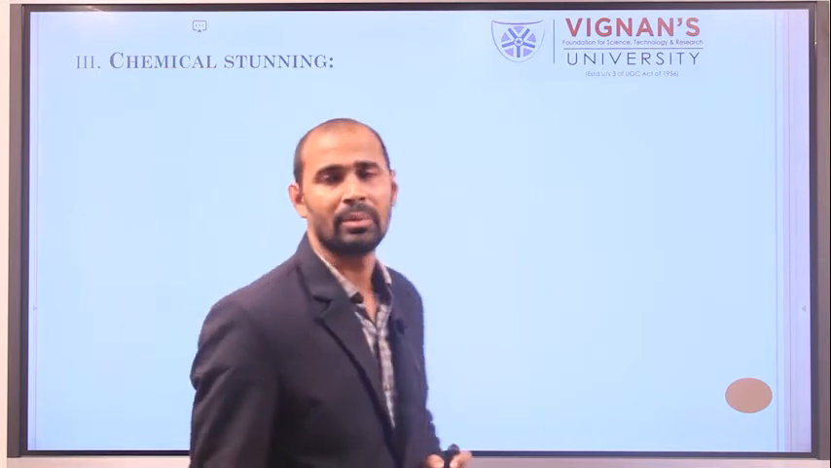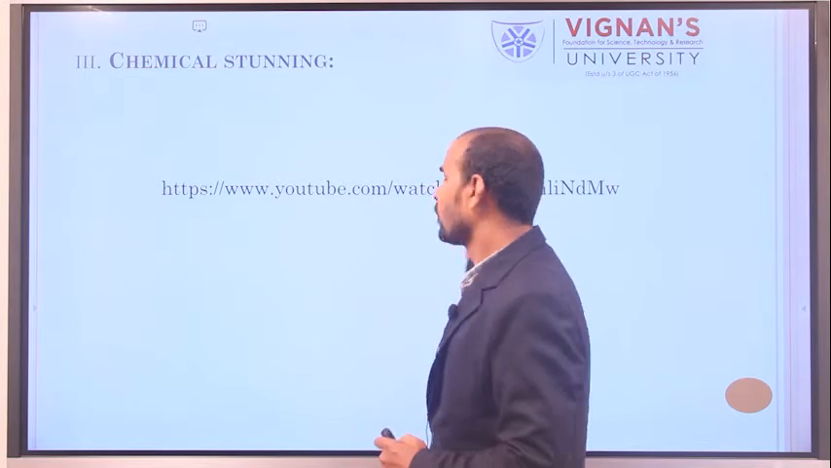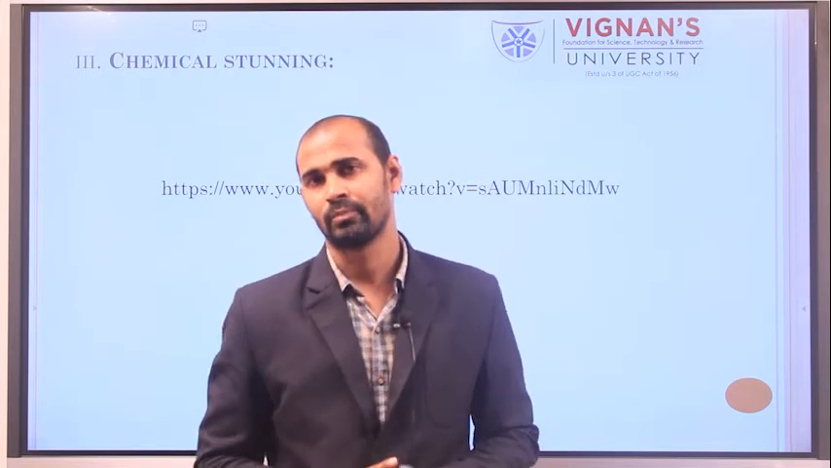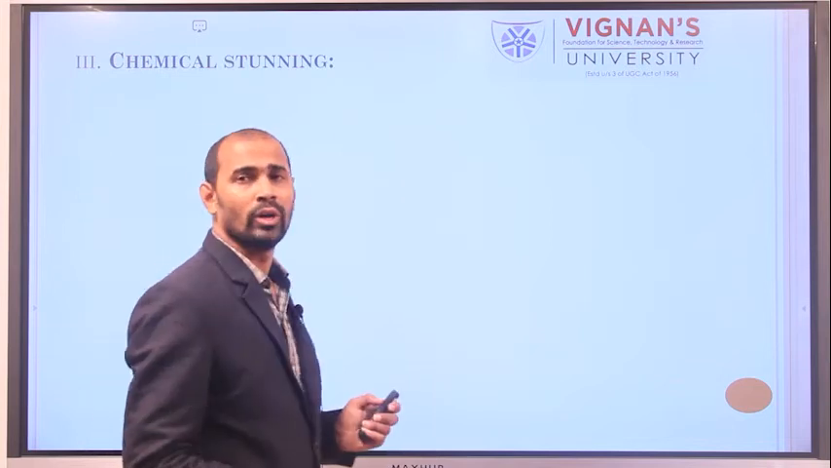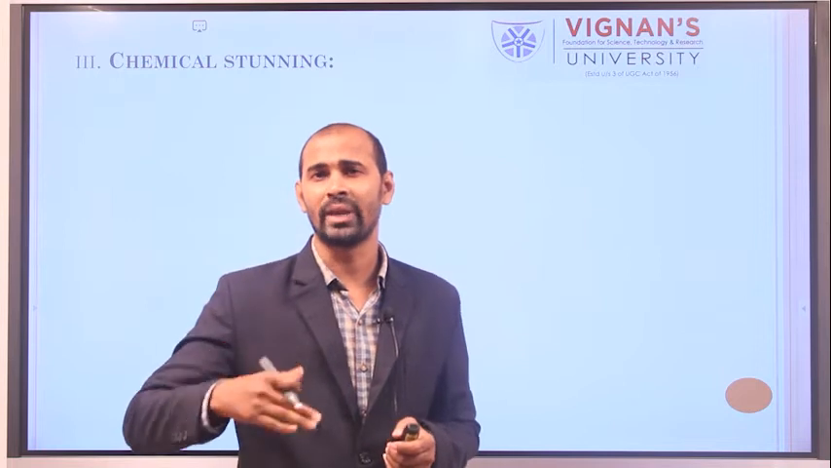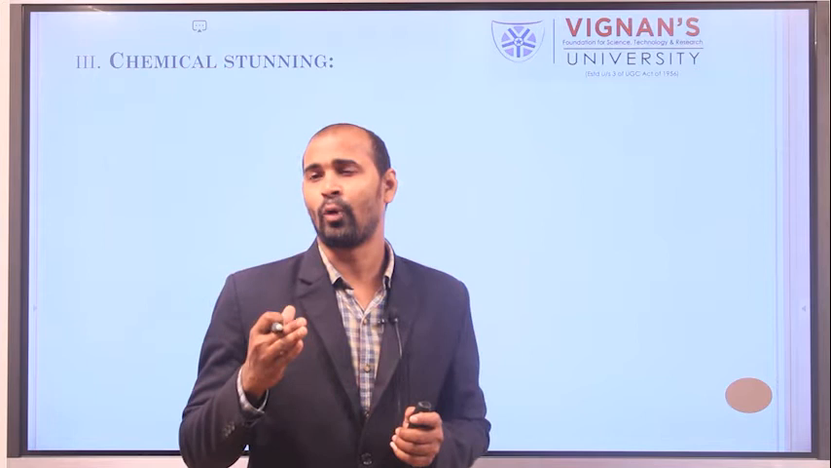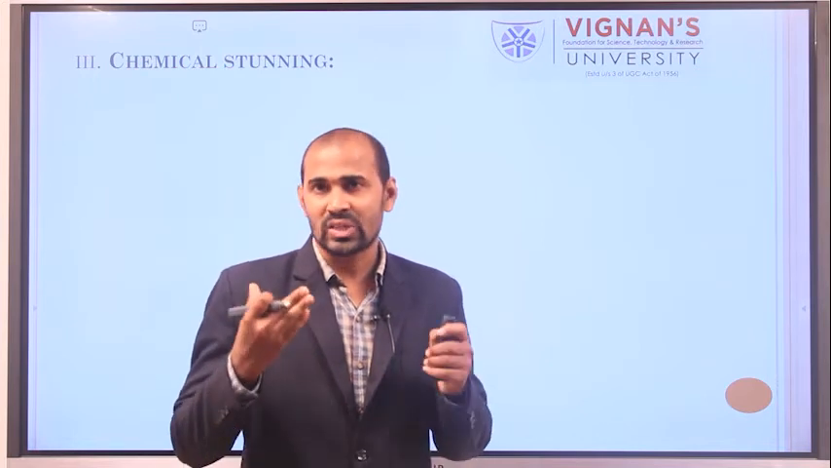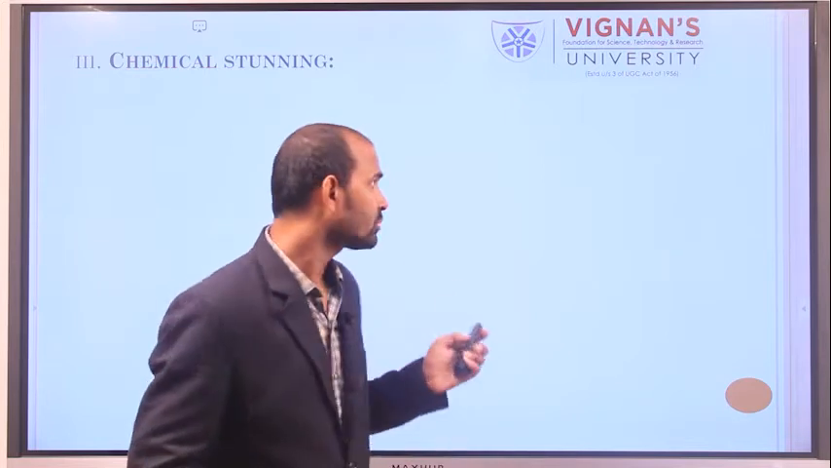Next, the third one is chemical stunning. This is a YouTube link where you can see how chemical stunning is done for animals, especially for pigs. This chemical stunning is generally used in European countries. European countries have a policy making stunning mandatory before slaughtering of the animal.